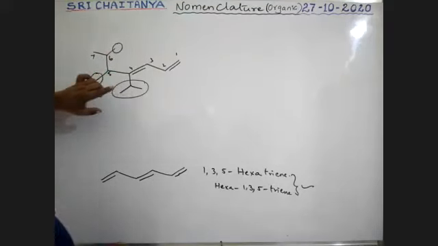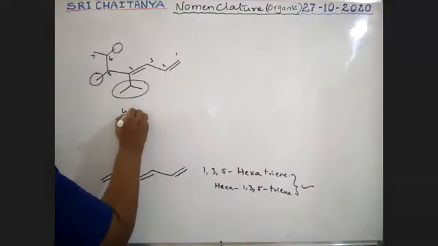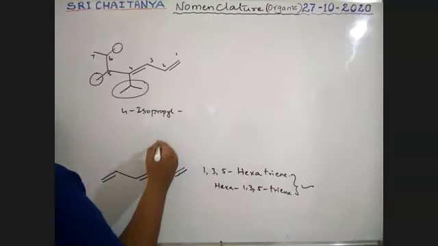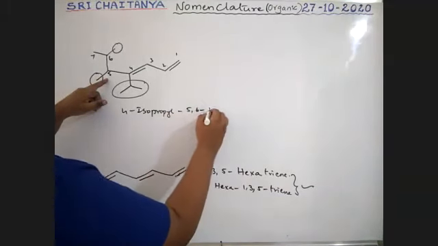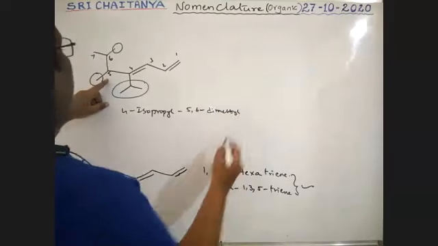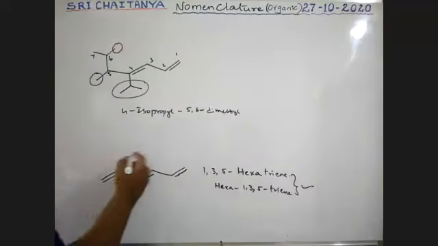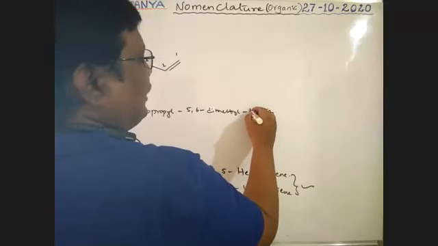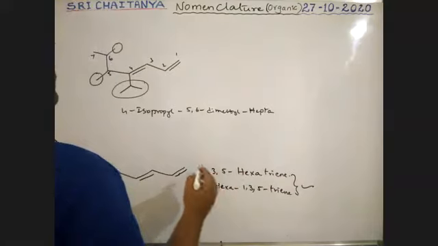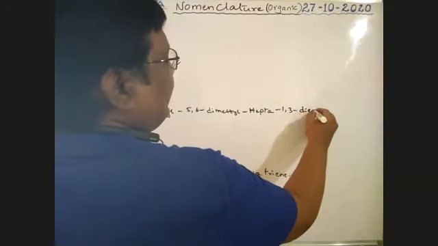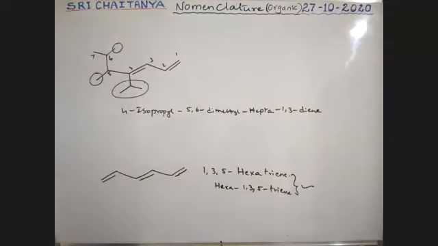So 4-isopropyl, 5,6-dimethyl, hepta, not hept, this is hepta, 1,3-diene. Hepta-1,3-diene.